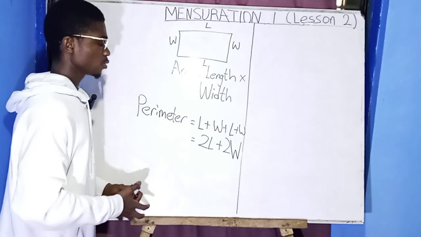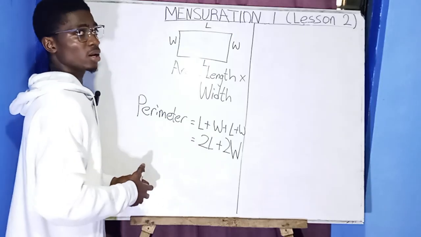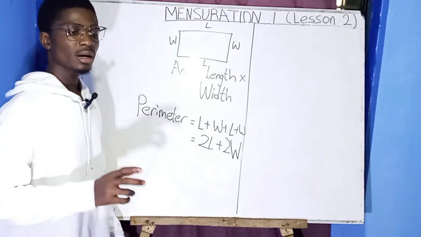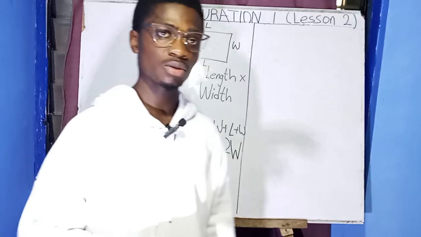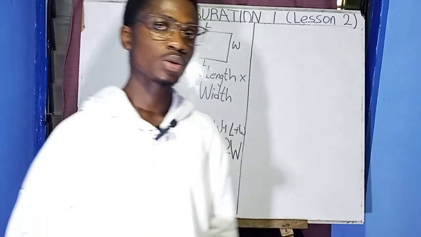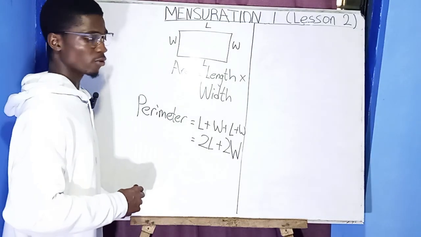L plus 2W. So this is our perimeter of a rectangle. Now let's move on to the triangle. The triangle comes from the quadrilateral, especially this shape. This is how the triangle came from it.